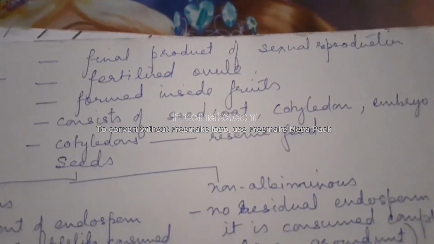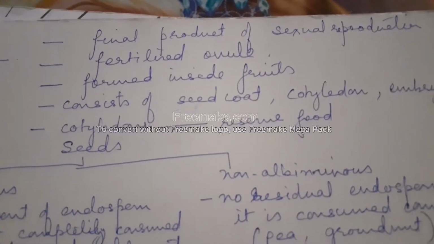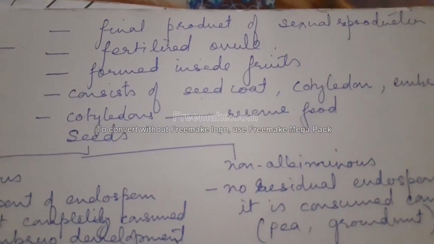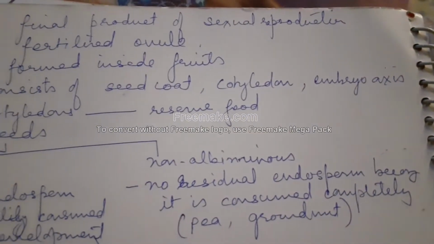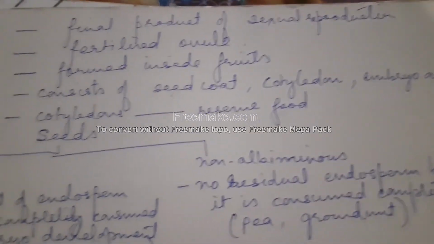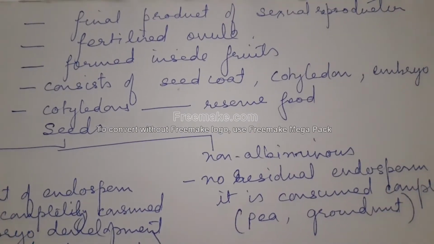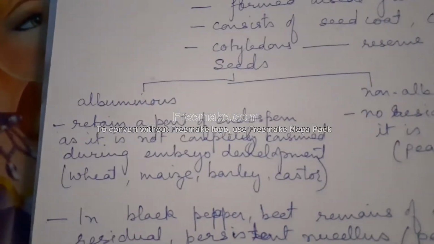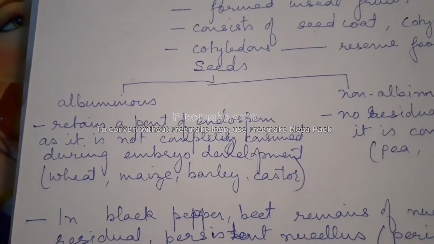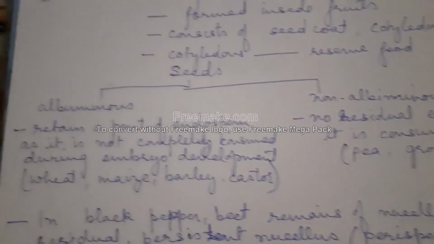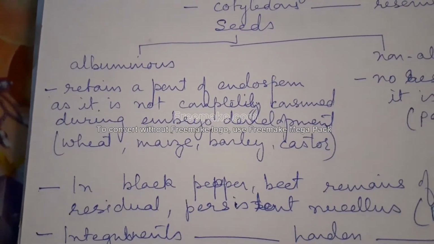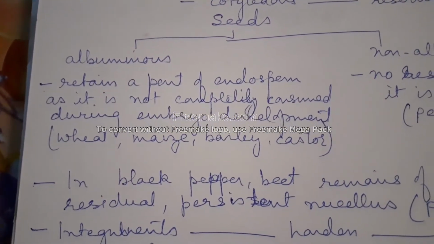Seed is the final product of the sexual reproduction in the angiospermic plants. It's a fertilized ovule. It is formed inside the fruits, and it consists of seed coats, cotyledon, and the embryonal axis. Now, cotyledons actually store the reserve food material. Seeds are of two types depending on the retaining of the endosperm or not. They are albuminous, which retain a part of the endosperm, and it is not completely consumed during the embryo development.